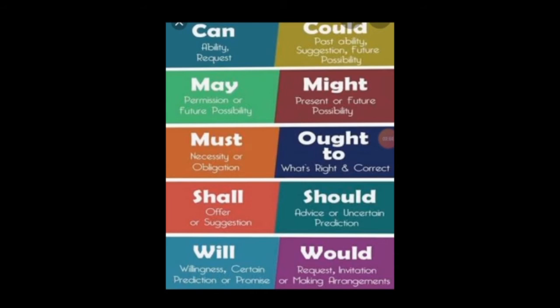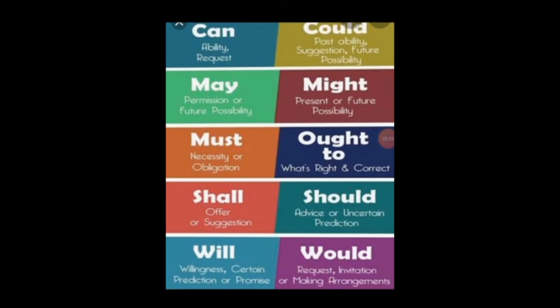And shall and should. We use shall when we are making a suggestion with the pronouns I and we, instead of using the auxiliary will. For example, shall we go for a walk, shall I take the rubbish out. We can also use shall to ask for a suggestion. For example, where shall we go this weekend. As far as should is concerned, should is used to communicate probability. For example, if we say he should be in the office, it means there is a possibility that he is in the office.